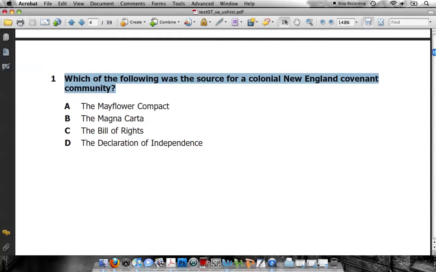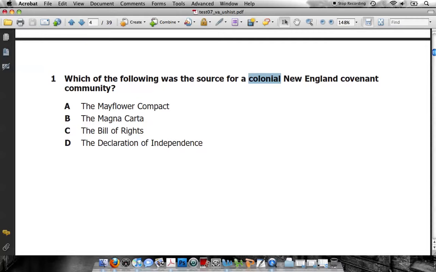Which of the following was a source for a colonial New England covenant community? Wow, that's a lot of terms. New England, covenant community, and source. Okay, let's think about where we're talking about. New England. When? Well, colonial.